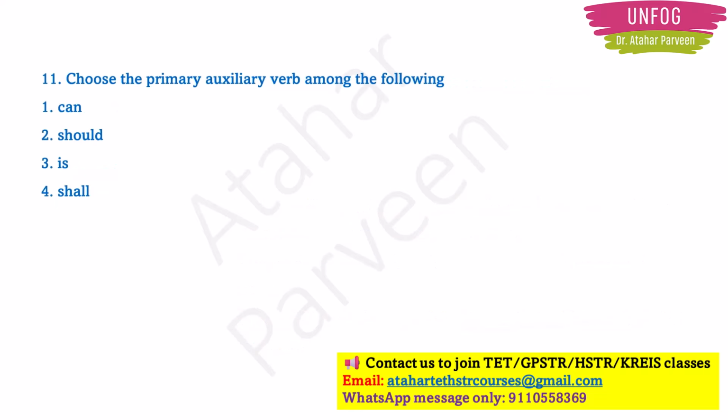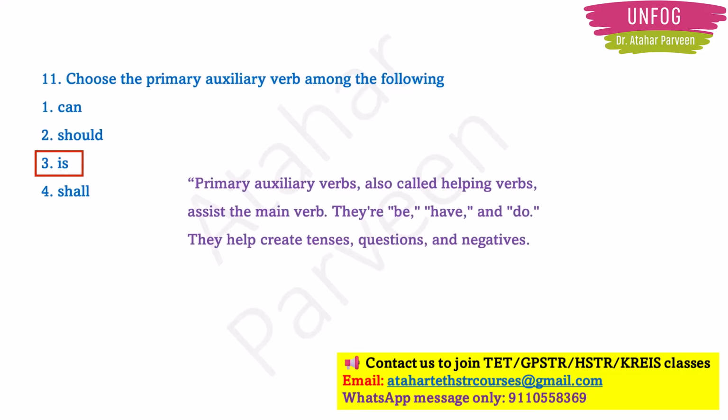Next question. Choose the primary auxiliary verb. So till now we saw the modal auxiliary verbs. Now we will learn what a primary auxiliary verb is. It is is. Primary auxiliary verbs are helping verbs. They are always helping the main verb.